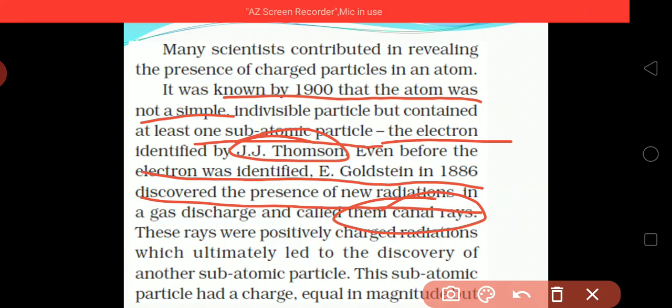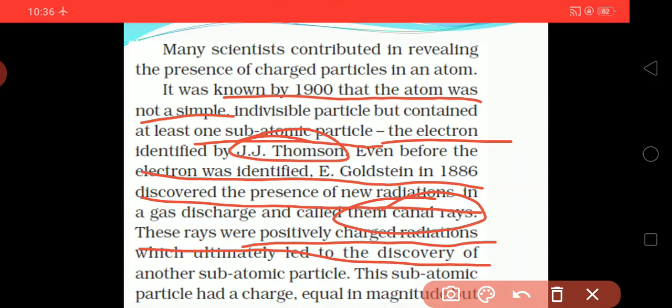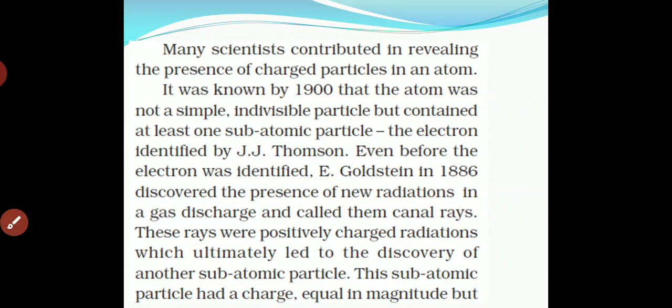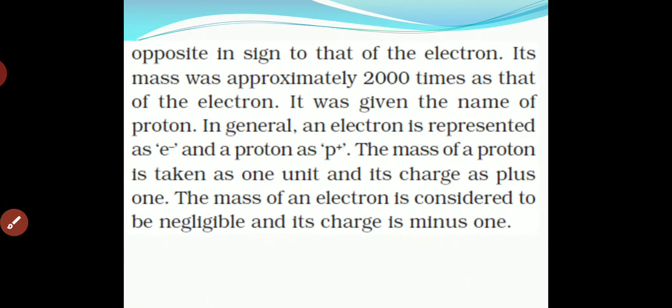These rays were positively charged radiation, which ultimately led to the discovery of another subatomic particle. Due to this, a second subatomic particle was discovered. This subatomic particle has a charge equal in magnitude but opposite in sign to that of an electron. Its mass was approximately 2000 times that of an electron.